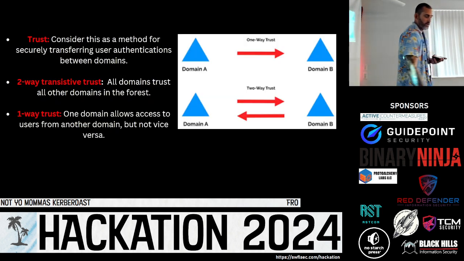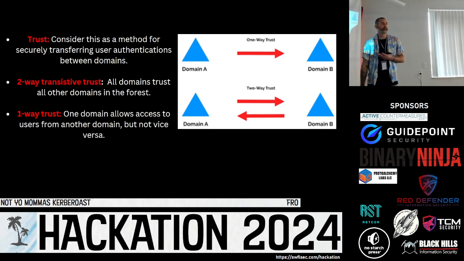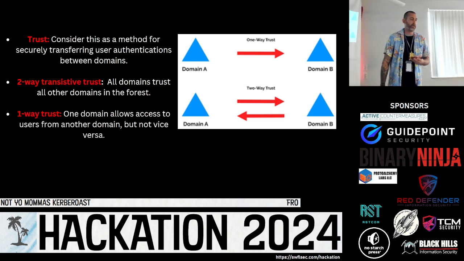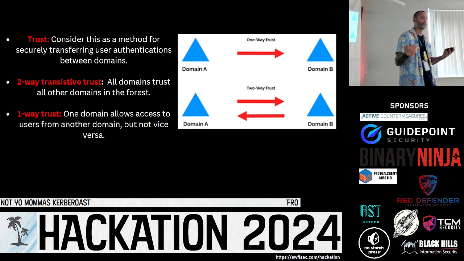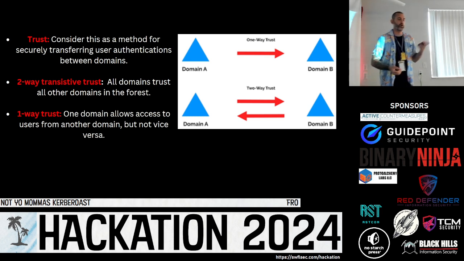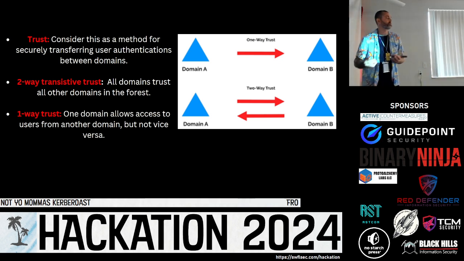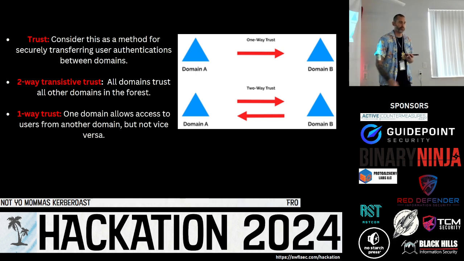Okay? Trust is considered a method for securely transferring our user authentications between domains. There's two-way trust and there's one-way trust. Two-way transitive trust is essentially domain A can talk to domain B or get resources and information from domain B, and domain B can as well talk to domain A, back and forth. A one-way trust is domain A can talk and get information from domain B, but domain B cannot get information or resources back from domain A. Okay.